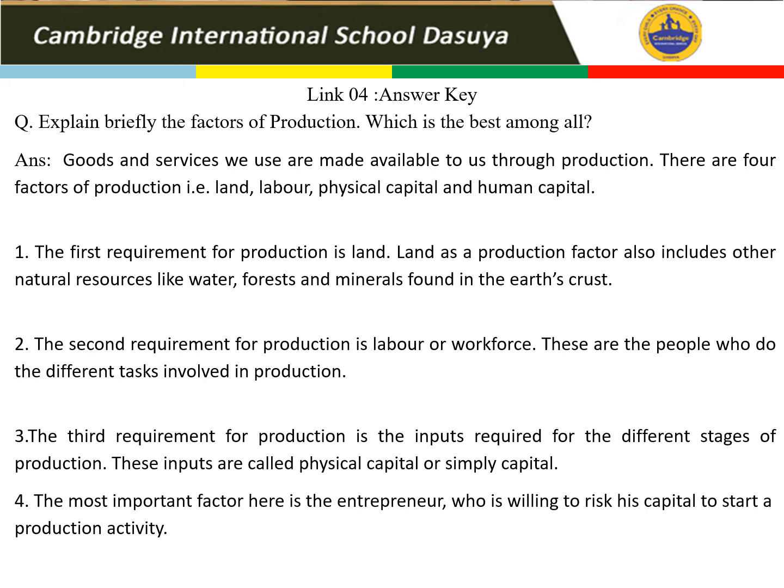Now the last, not the least one, the most important factor here is the entrepreneur. So we call it as entrepreneur. ठीक है? So who is willing to take a risk with his capital to start a production activity. अब initial period पे जो बंदा सबसे ज़्यादा risk ले रहा है, that person we call entrepreneur. Fine. So entrepreneur is the most important factor of production because it makes other factors work. So let's now talk about this in detail. Which is the best among all? Why is it best among all? Let's see in the next slide.